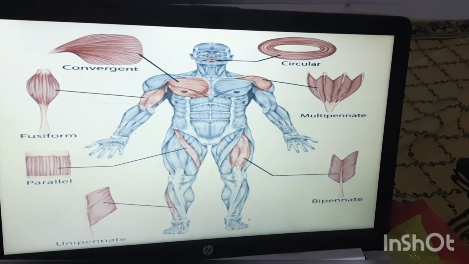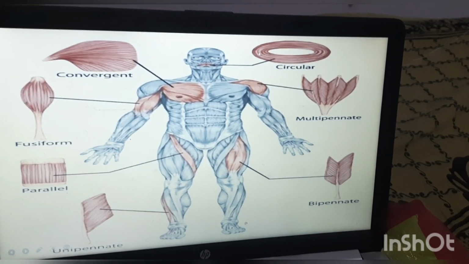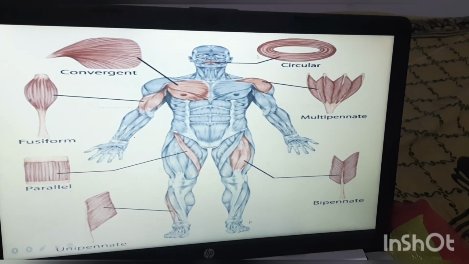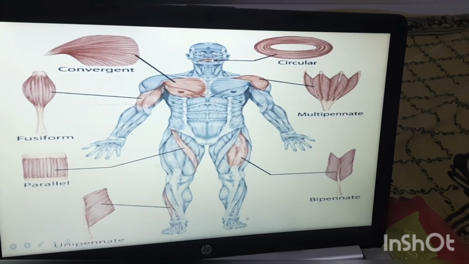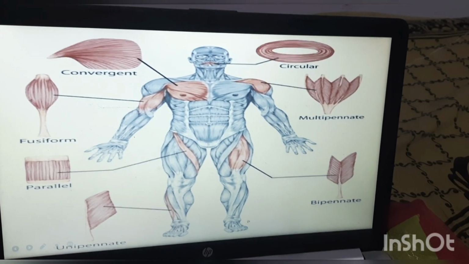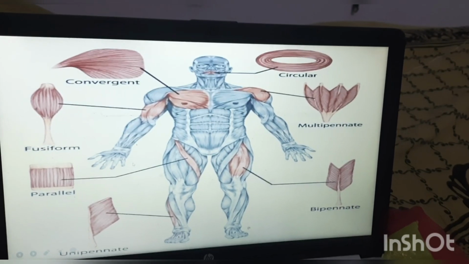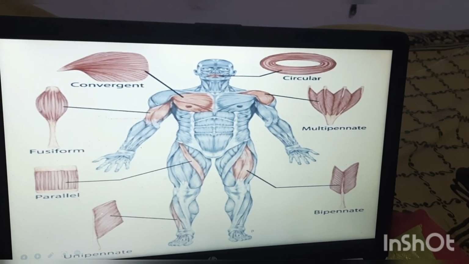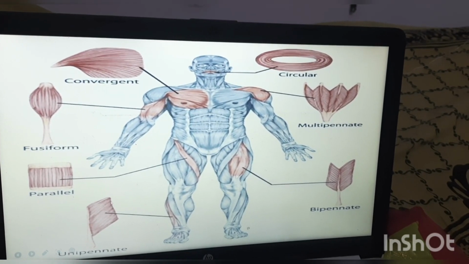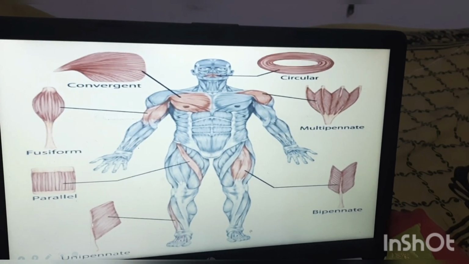Next one is based on their shape. See, it is circular: the muscle fibers end where they start, those are called circular muscle. Where they are present means around the eye, around the mouth we can find them. Next one is pinnate muscle. Pinnate muscle means here we can find oblique short muscle fibers which are attaching to the tendon.